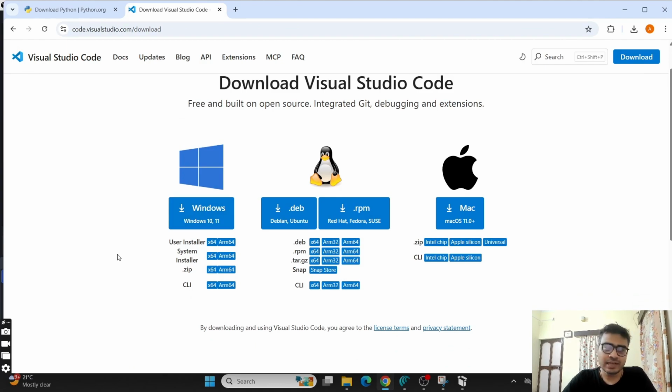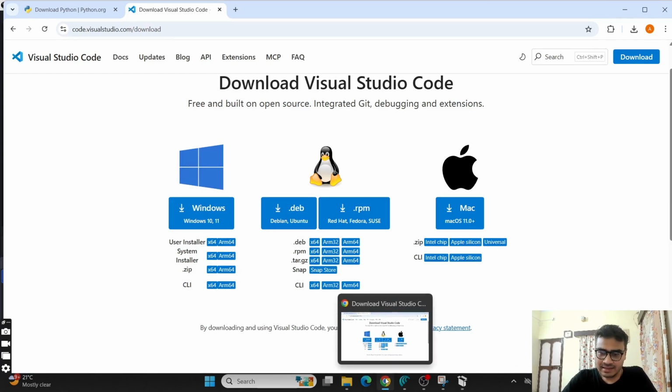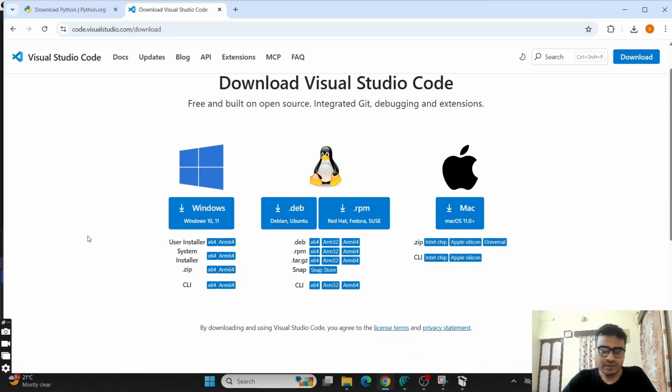Once you download, then you can install it. It is already installed on my laptop, so there is no need to download it again. But you can download and install it like you did for Python. Now, once you download and install VS Code, we can just open the app on the laptop, and then you can continue coding with Python. So let us do that also.